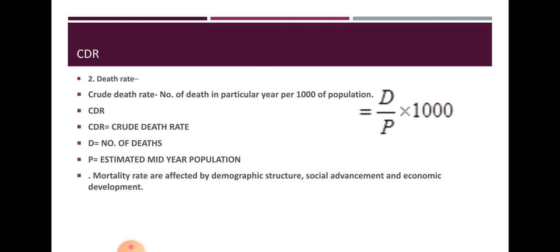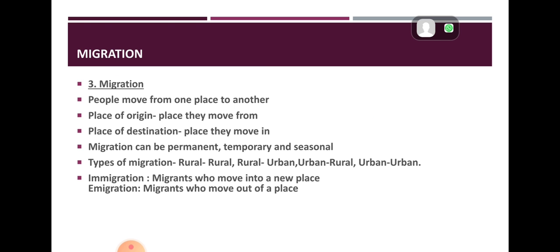Now CDR means the crude death rate. The number of deaths in a particular year per thousand population is called CDR. CDR is denoted by D by P into 1000. D is the total number of deaths, and P means the estimated mid-year population. Now, what is the effect of this CDR? The mortality rate or death rate always affects the demographic structure, social advancement and economic development of a country.